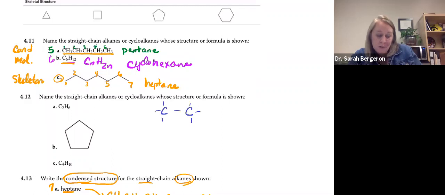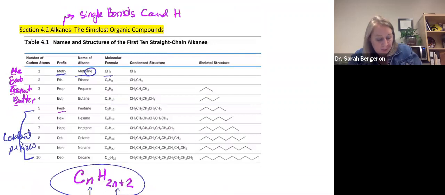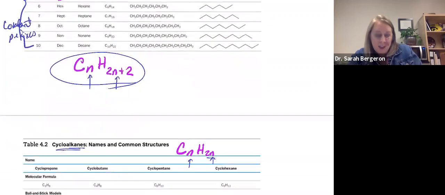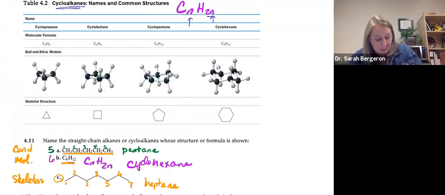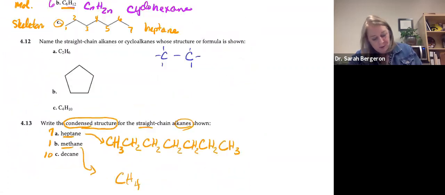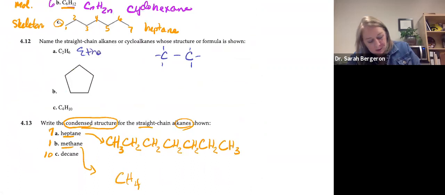So you're going to name this one for the 2 carbon. If we look up here, we have 2 carbons, C2H6, so that'll be ethane.